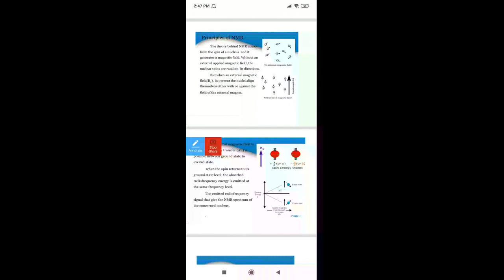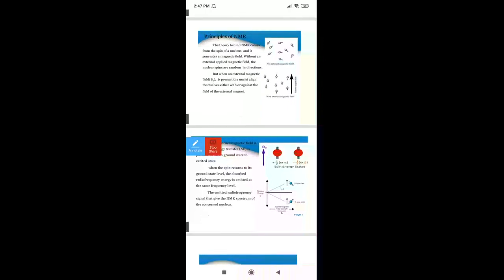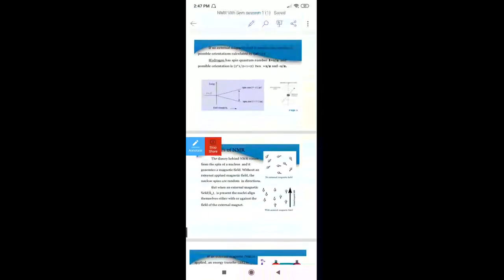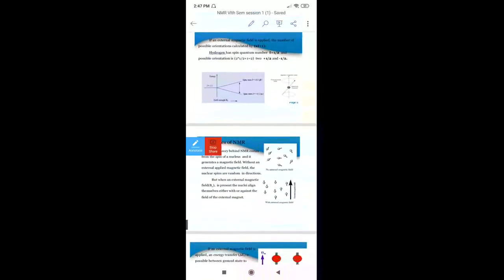Just concentrate on this. Rather than that ground and excited, you leave that point. You can see this diagram, this picture, which clearly tells some of the nuclear spins are pointing upwards and some are pointing downwards. Pointing upwards, they are with the direction of external magnetic field, pointing towards the upward arrow. Can you see the arrow here?